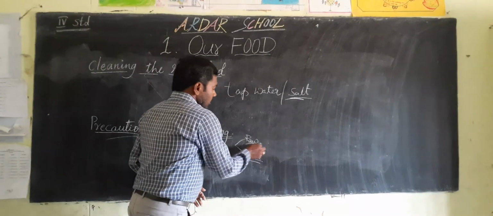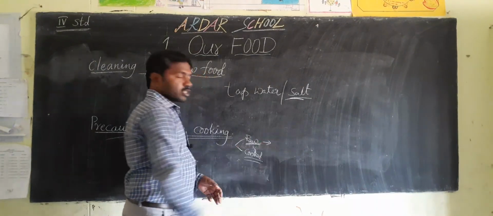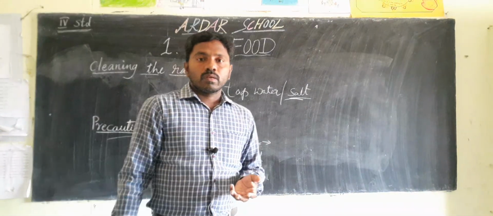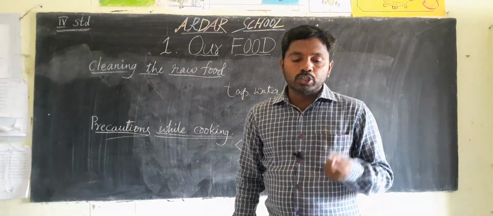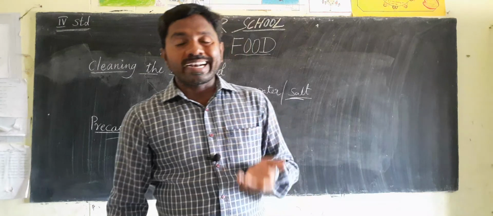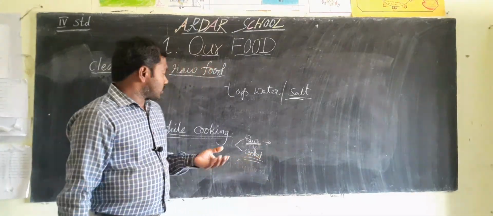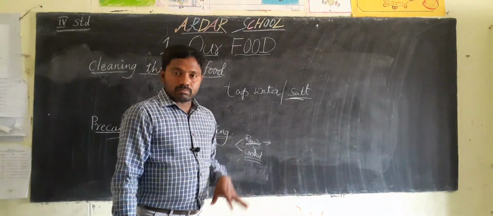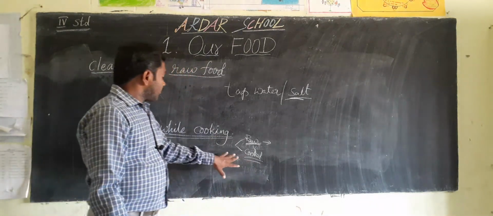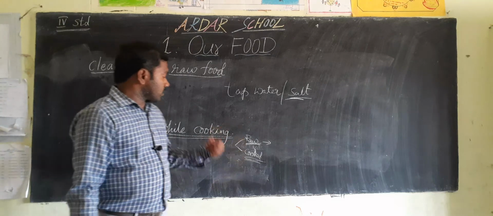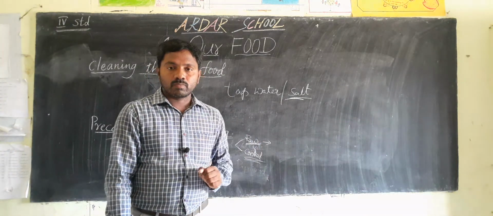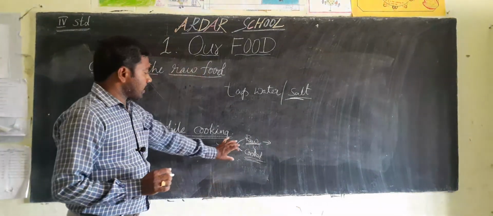For example, raw foods: fruits and vegetables like cucumber, radish, carrot. Those we can eat directly, but some food items must be cooked. After cooking only we can eat.